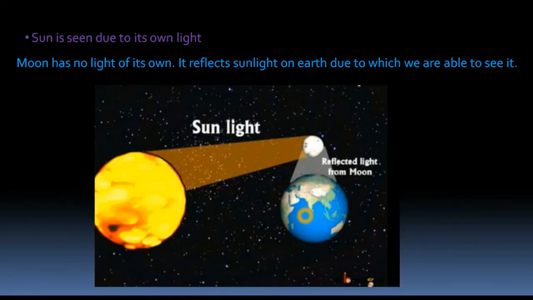But yeah, students, we can see only that part of the moon from which sunlight is reflected towards us on the earth. Note this point that though the moon reflects sunlight towards us even during the daytime, we cannot see the moon during daytime because of the glare of the sun, as we have discussed earlier. And we can see the moon only during nighttime when the sun is not present.